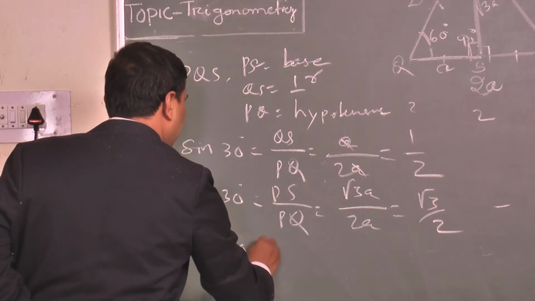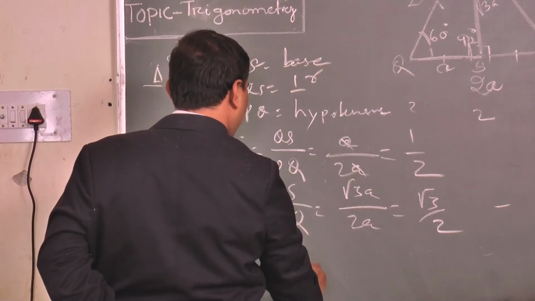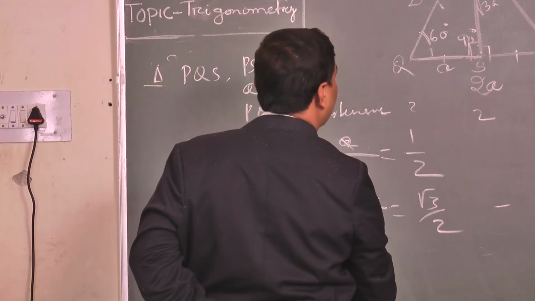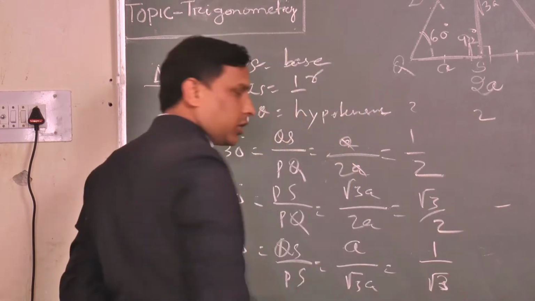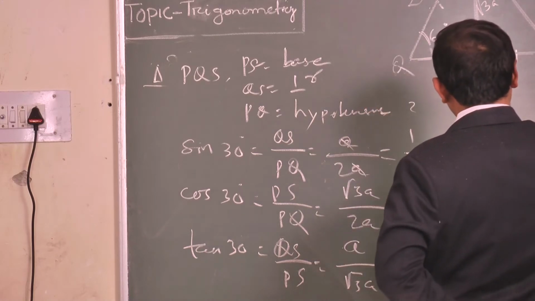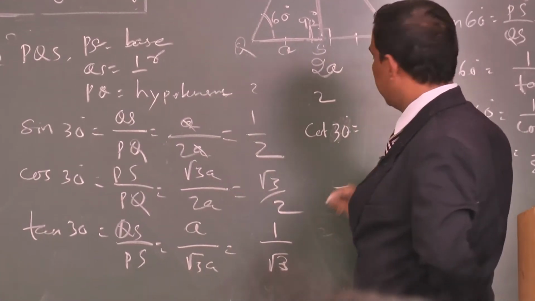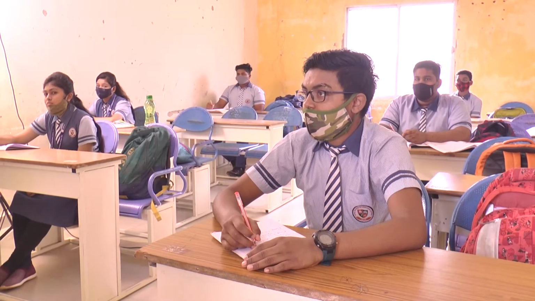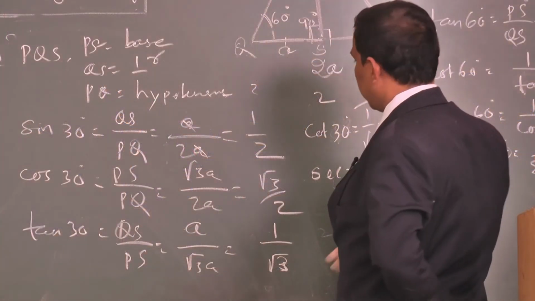Tan 30 is how much? P by B, that means QS by PS. That is equal to A by PS, which is A by root 3 A, that is equal to 1 by root 3. Clear? Then you can find cot 30. Cot 30 is how much? Just the reverse of tan. So cot 30 is equal to 1 by tan, 1 by 1 by root 3, that is equal to root 3.